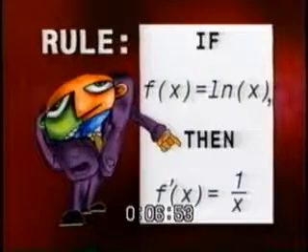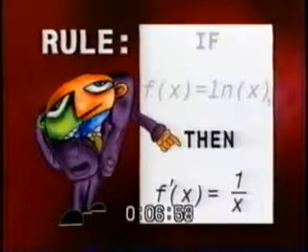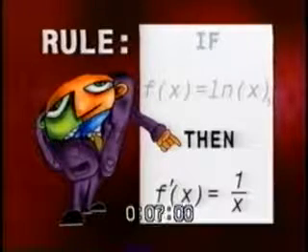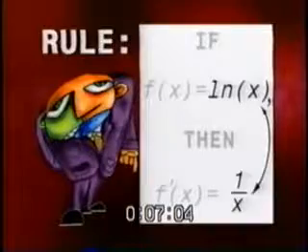The second trick rule deals with natural logs. The natural log rule states that if f of x equals the natural log of x, then its derivative, or f prime of x, is just 1 over x. So, the derivative of the natural log of x is 1 over x. That's it for the review.